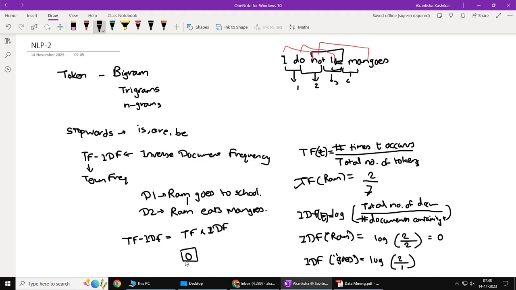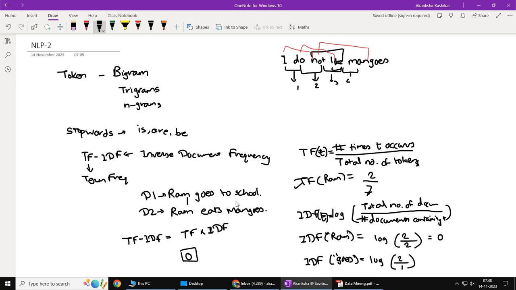So one way of creating a stop word list is to check for the given context, for the given corpus. Corpus is a big collection of text that you are analyzing. For the given corpus, we compute TF-IDF for all the terms, all the tokens, and then those tokens which have a very low TF-IDF value will be declared as stop words.